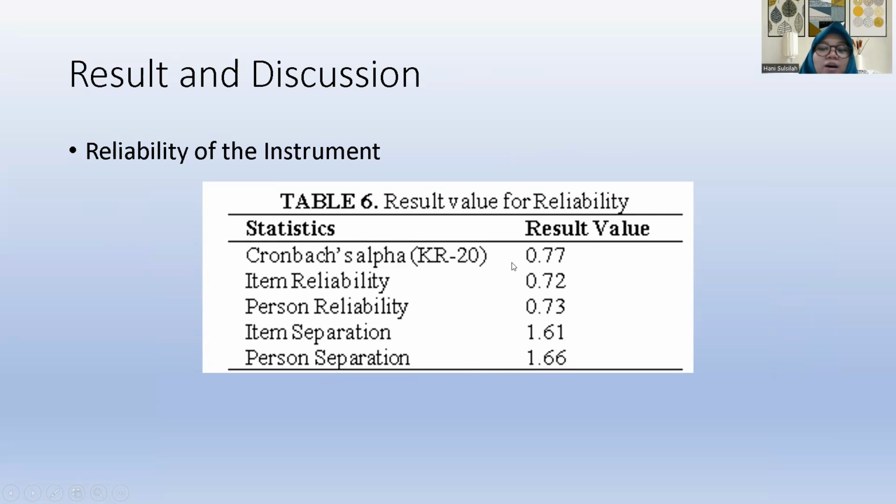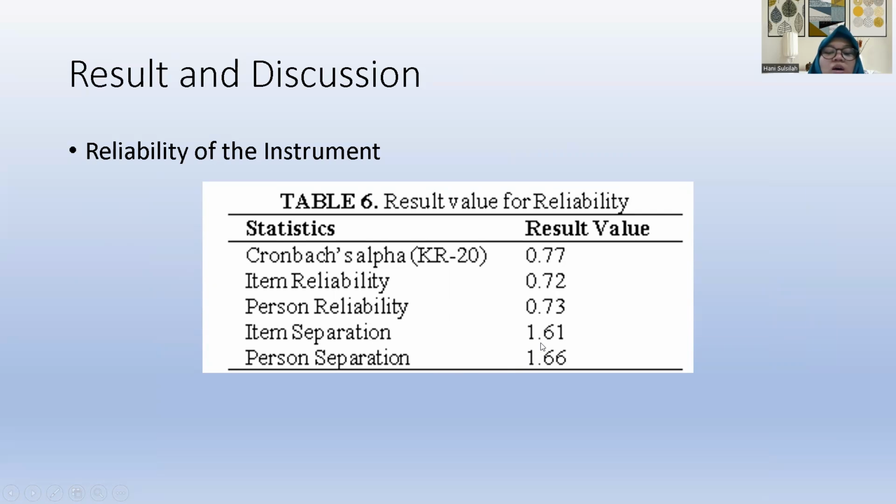For the Cronbach alpha, we get a really good category in reliability, and the item and person reliability is sufficient because the values are 0.72 and 0.73. The higher the separation, the better the instrument.